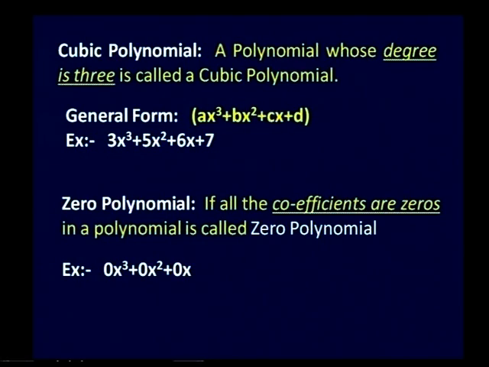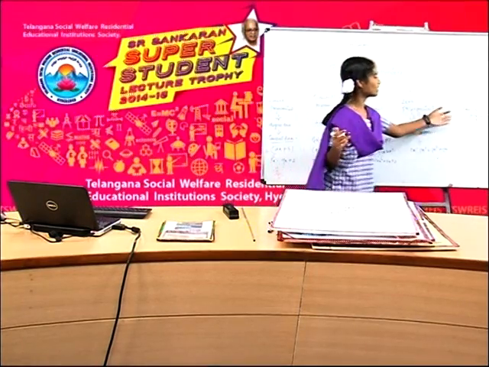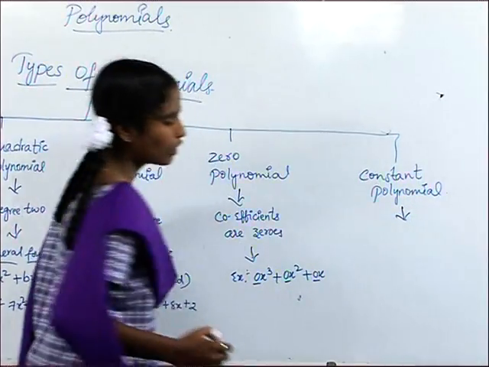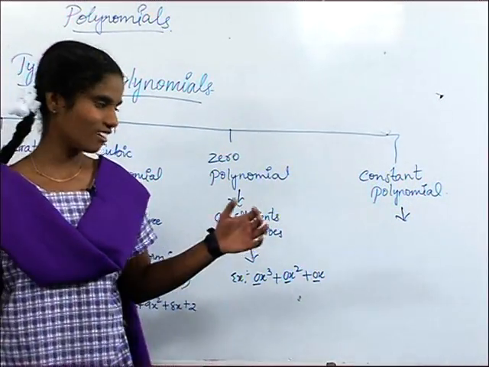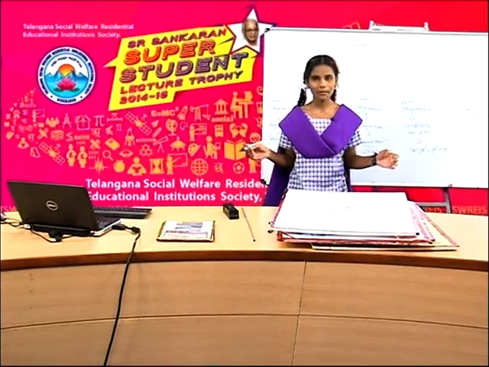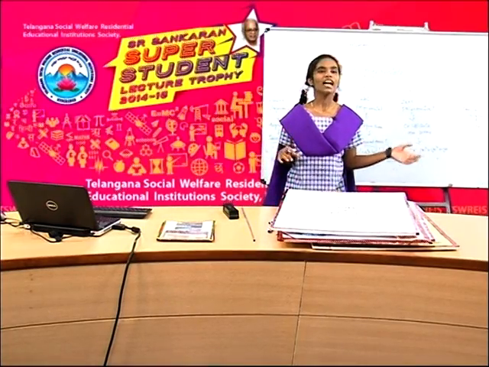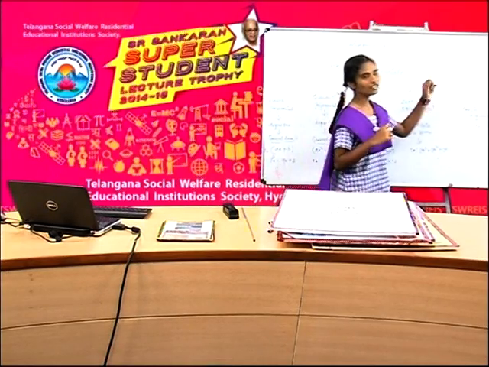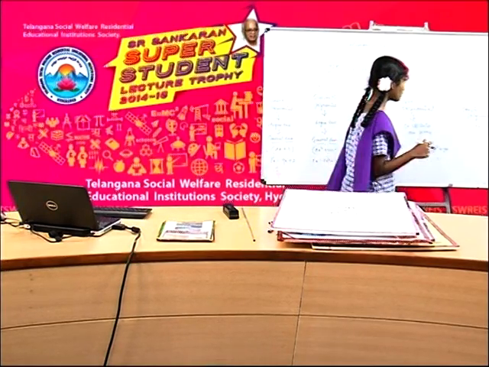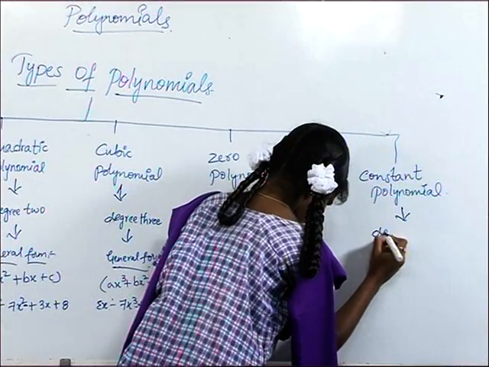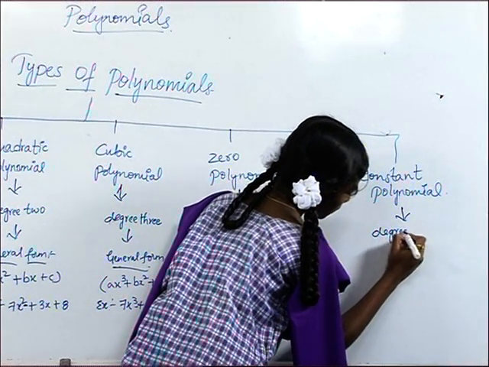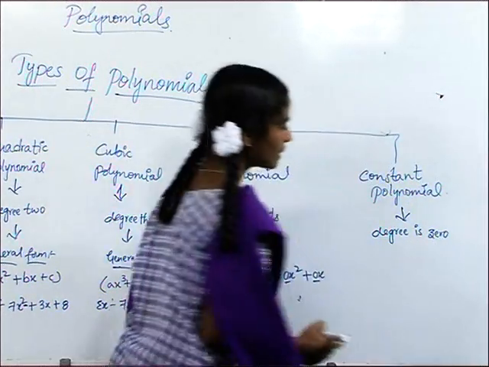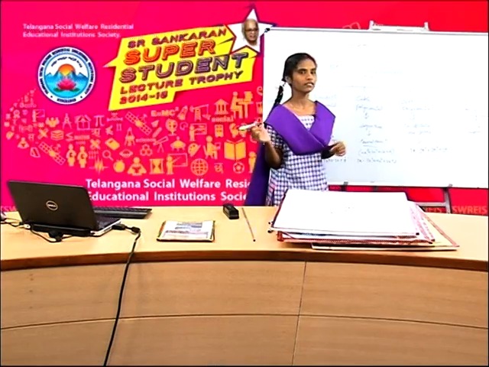Friends, now we are going to discuss about constant polynomial. Constant polynomial is nothing but a polynomial whose degree is 0 is called a constant polynomial.